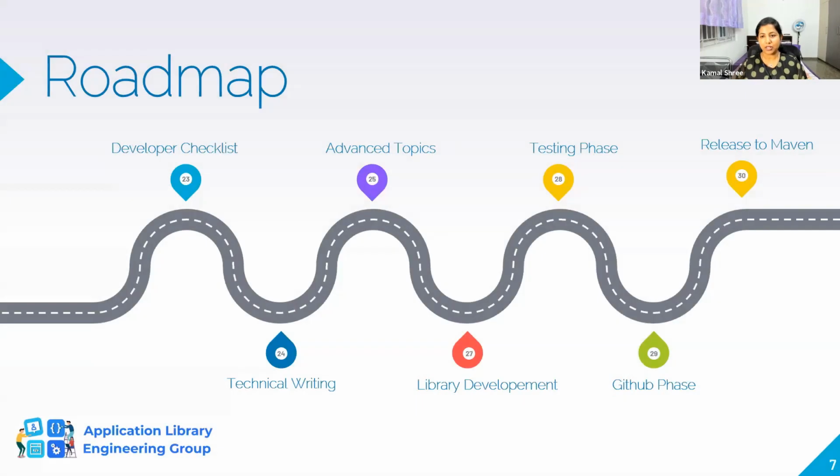And then we also have sessions on developer checklist, technical writing, and also a few advanced topics in Harmony OS: library development, testing phase, GitHub phase, and the release to Maven. When I say library development phases and testing, these are the phases where you really dive deep and get your hands dirty while coding. So these are the different phases you would go through after the training process. As and when you get this training, these last 4 stages would be part of your practical work. Until the advanced topic, it would be more theoretical, and then you would start working on the project assigned to you.